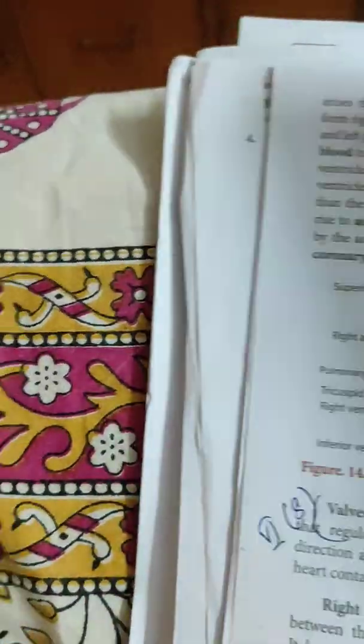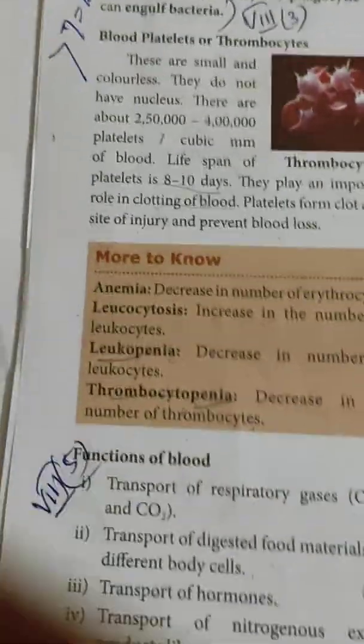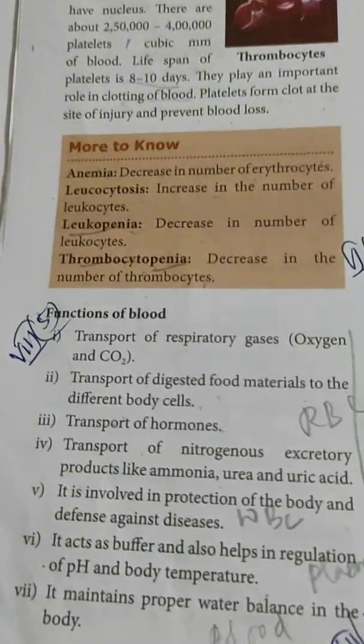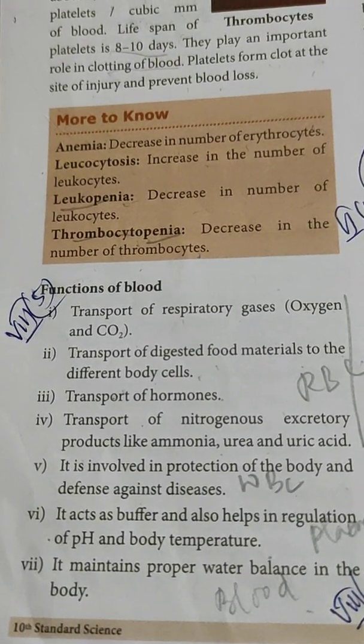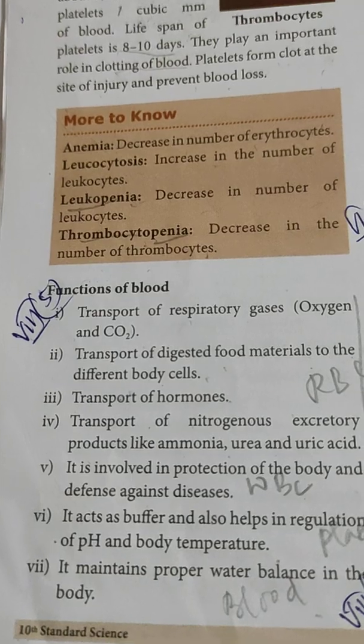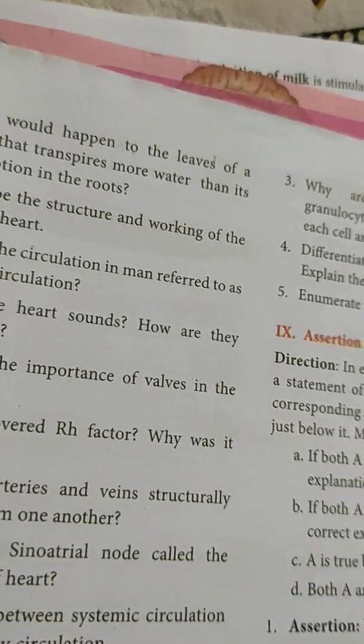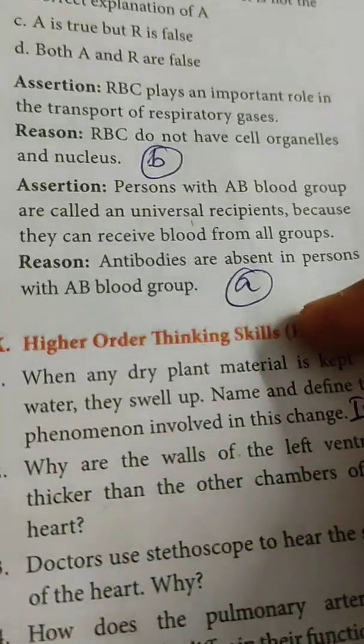Now the last question, functions of blood, has already been discussed according to the different types of blood cells. Page number 206, all the functions. There are 6 or 7 functions discussed: RBC function, WBC function, plasma function, and overall blood function. So page number 206. All these long answers are over. Now next one, assertion and reasoning. The first question is option B, the second question is option A.